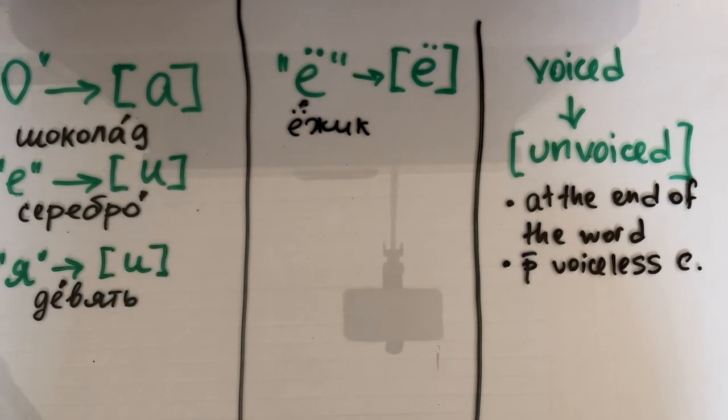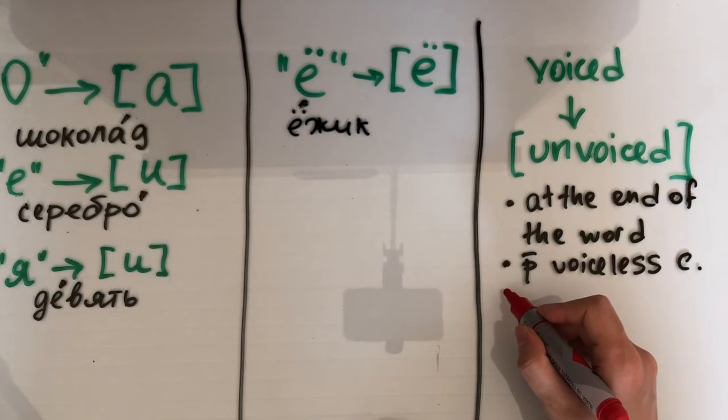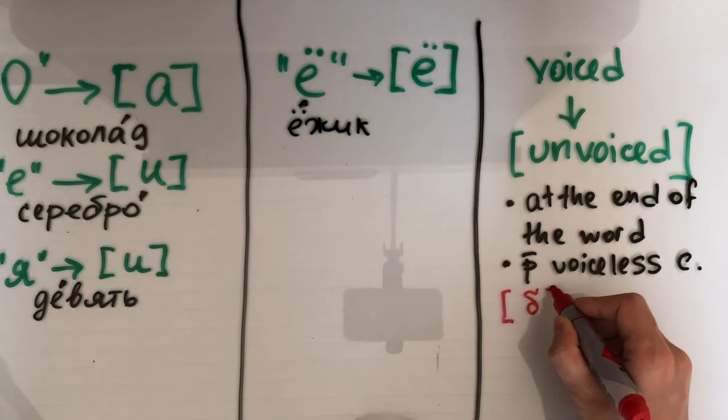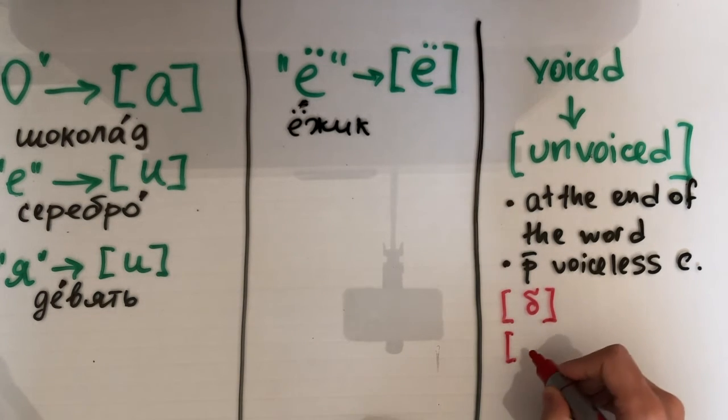You may ask, well, how do I know which voiced consonants become which unvoiced consonants? So there are 6 pairs of voiced and unvoiced consonants. Let's have a look at them. B. These are voiced ones.